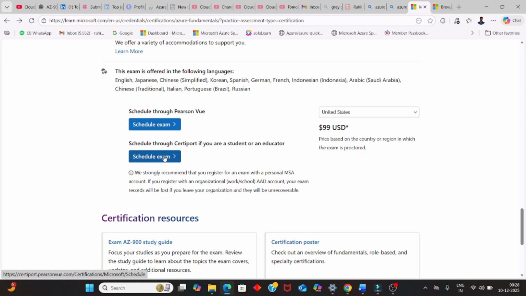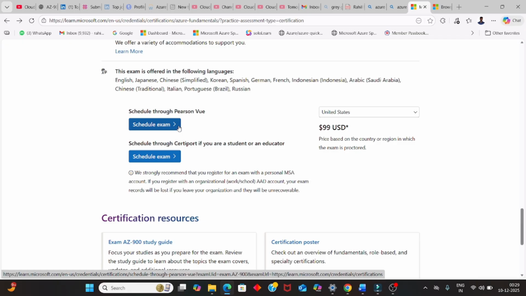If your college has a partnership with Microsoft, you can go with the second one. If you are working in a company that doesn't have a partnership with Microsoft, just go with the first one, Pearson VUE. Although we have a coupon option in both, it's not that you can only apply a coupon in the second one. If you have a coupon, you can also apply it in Pearson VUE as well.